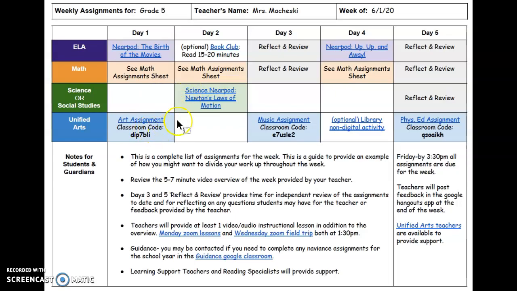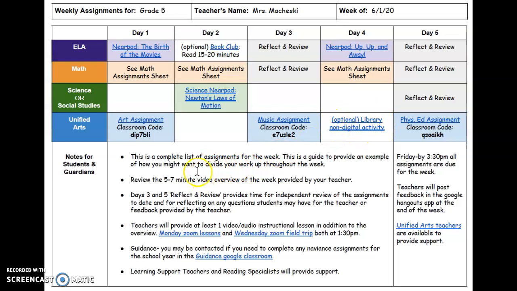Here in the Unified Arts category, you can go to your Google Classrooms to visit and see what your assignments are for that week. And then here I've linked your non-digital library activity, which is optional, but it's something that you can work on at home.